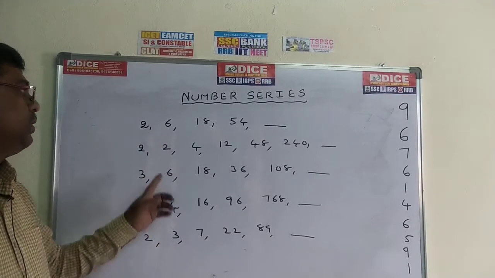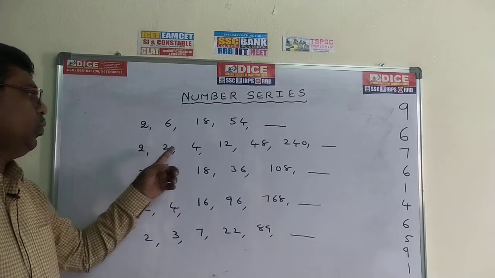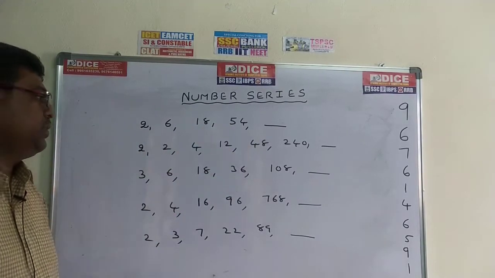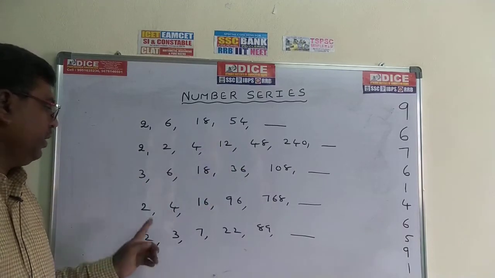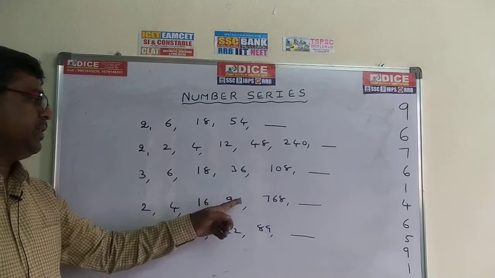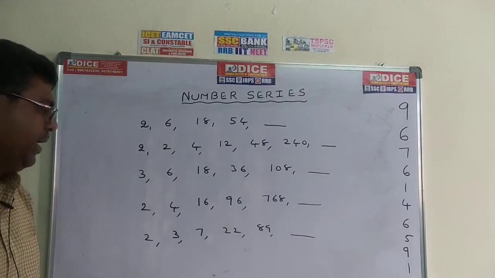Write down the problems. 2, 6, 18, 54, dash. 2, 4, 12, 48, 240, dash. 3, 6, 18, 36, 108, dash. 2, 4, 16, 96, 768, dash. 2, 3, 7, 22, 89, dash.